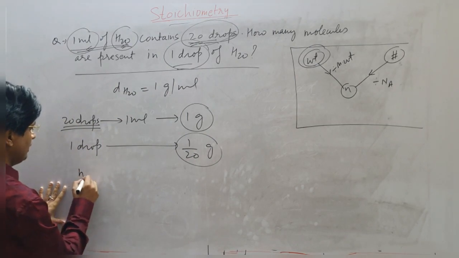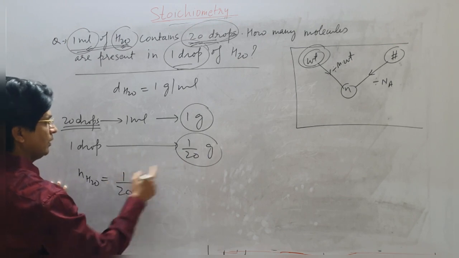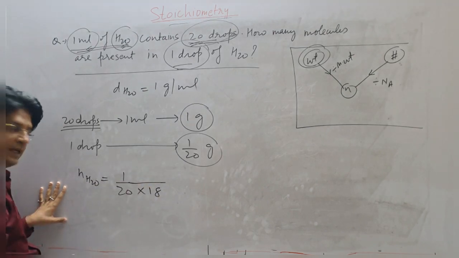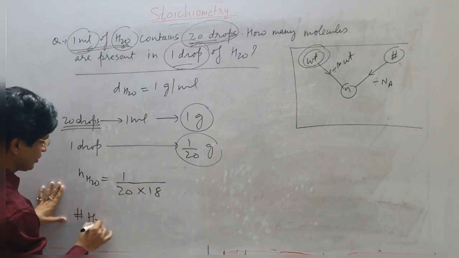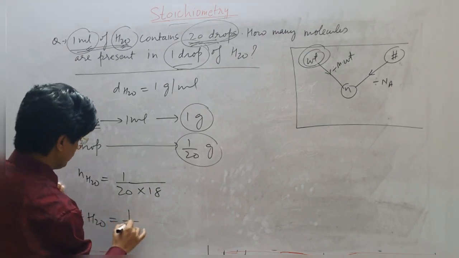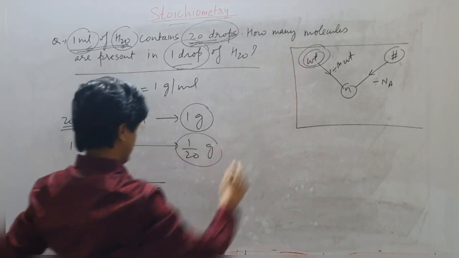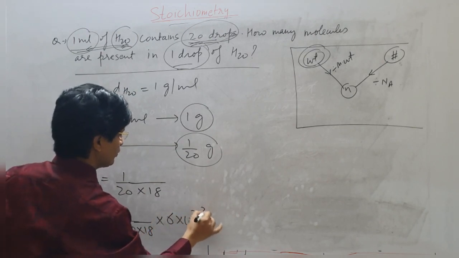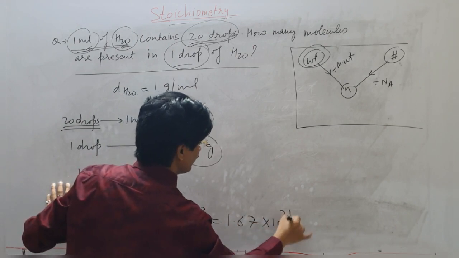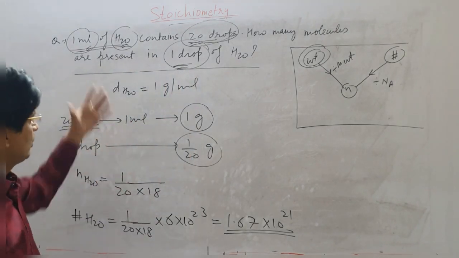Let me find out now the number of moles of H2O, that will be weight upon molecular weight of water, that is 18. So these are the number of moles of H2O. Now the number of molecules of H2O will be number of moles, 1 by 20 and 18, into Avogadro's number, 6 into 10 to the power 23. When you solve that, you will get 1.67 into 10 to the power 21. So these many molecules of water are there in 1 drop of water. This is how we can solve this question.